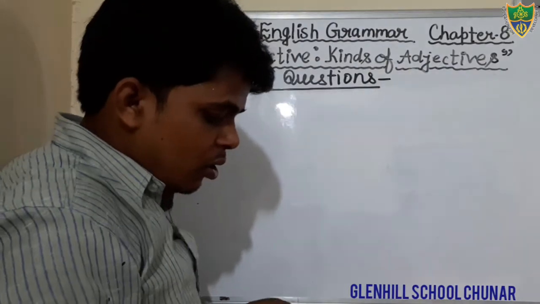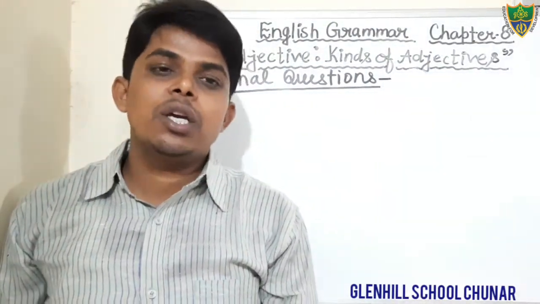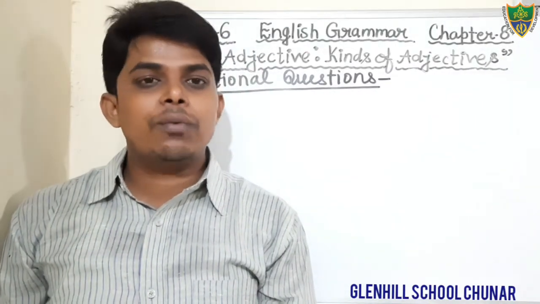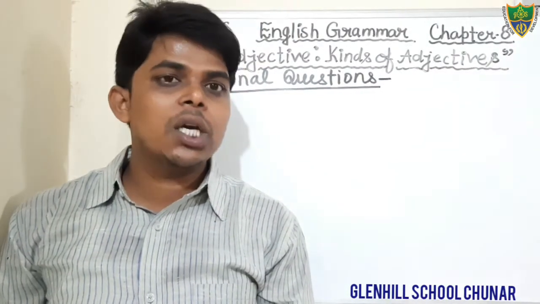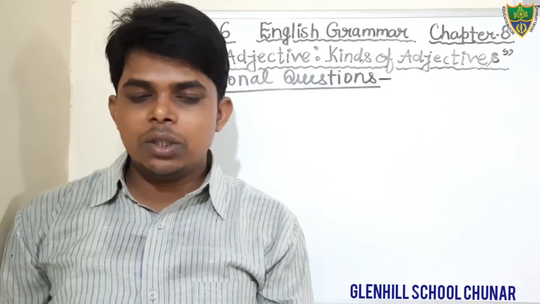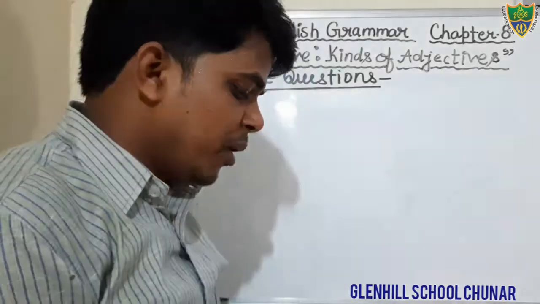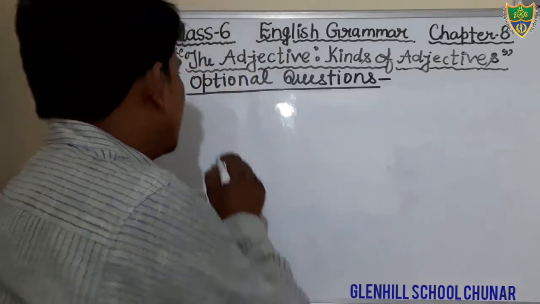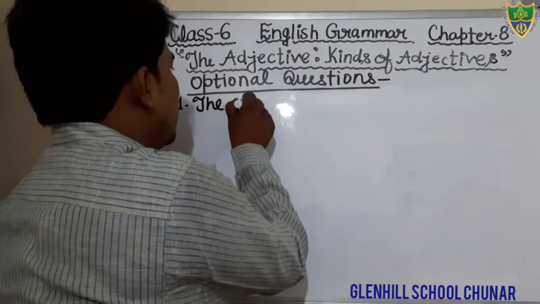And just see, what is question? Take the most appropriate option from the following. We have to select the most appropriate option from the following. Okay, there are 4 options given, A, B, C, D. We have to select only one according to the sentence given in the question. Just see students, what is the first question? Your first question is given, the woman is very. Just see, the woman is very